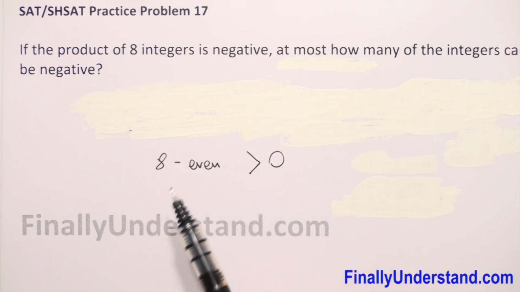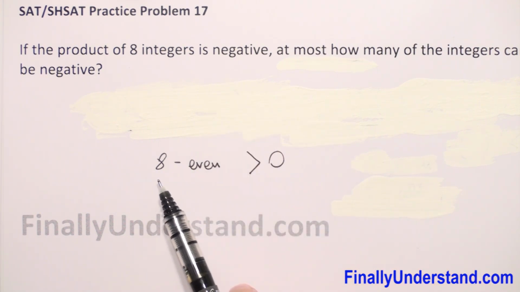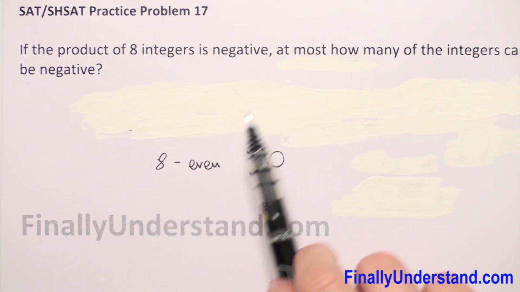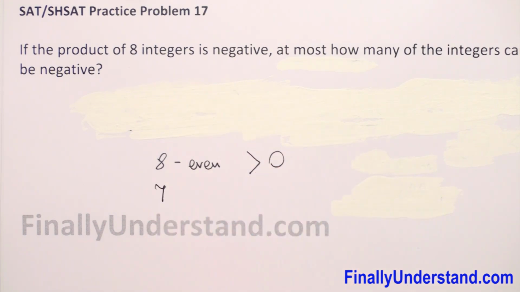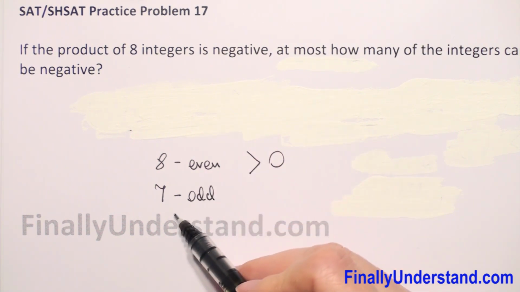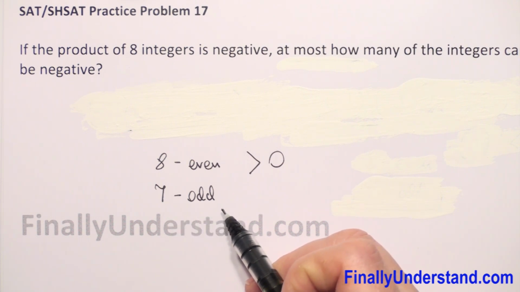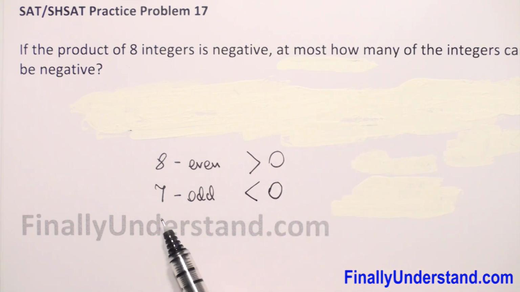So we need to have a negative product. So we take one less integer, because we have to find the most of the integers. So we have 7 integers. 7 is an odd number. When we have 7 negative integers and 1 positive, the product, of course, will be negative. Always when we have an odd number of integers which are negative, the product is negative.